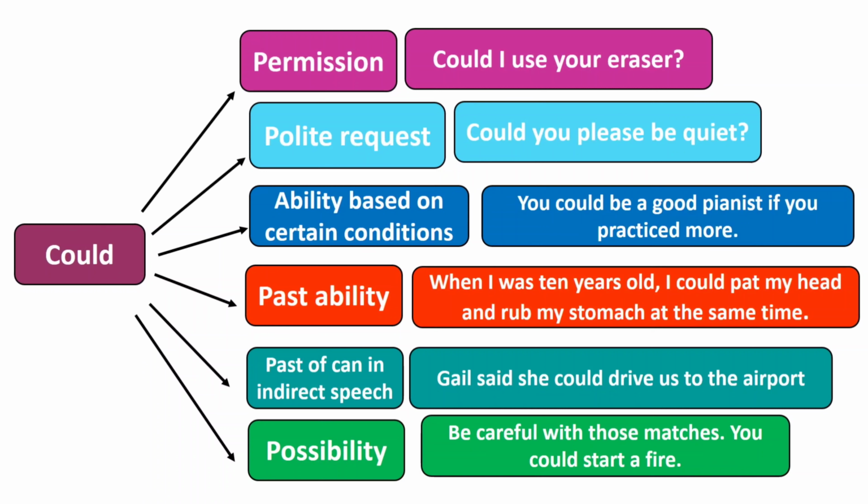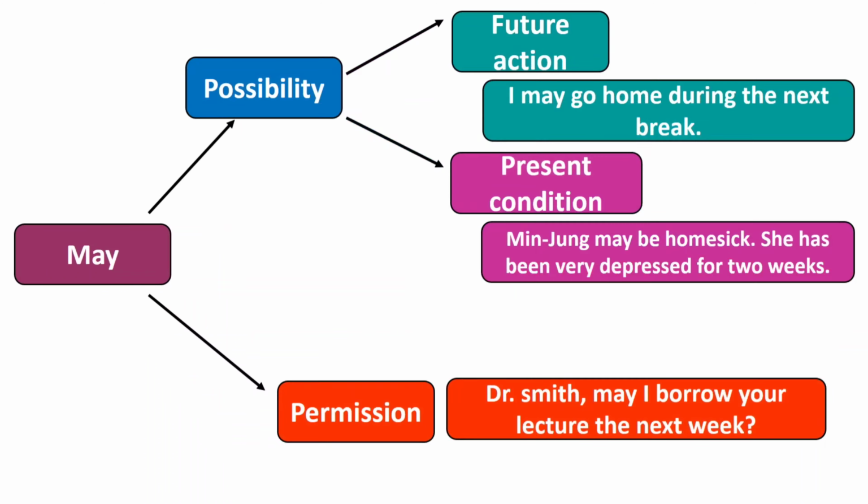Possibility: be careful with those matches. You could start a fire. May is used for possibility and permission. Permission: Dr. Smith, may I borrow your lecture the next week? Possibility has 2 forms. 1. Future action: I may go home during the next break. 2. Present condition: Minyoung may be homesick. She has been very depressed for 2 weeks.